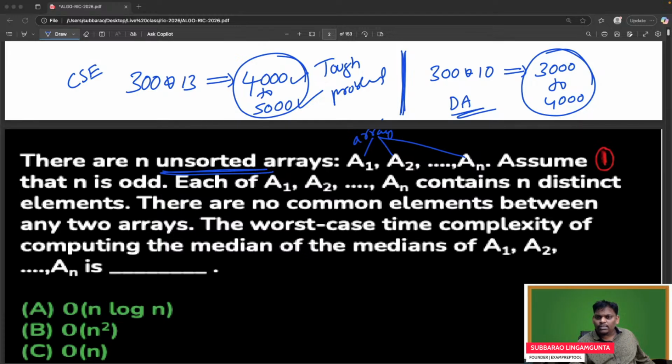Everyone cooperate. What is the answer of this problem? Someone is saying n log n.